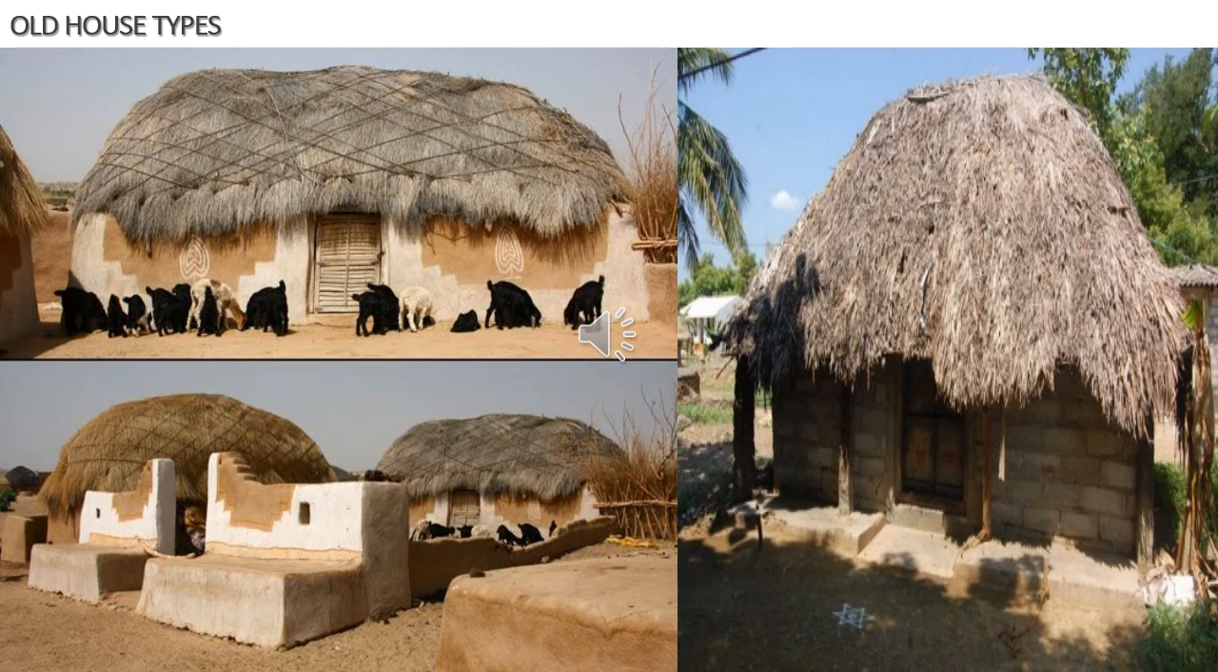Such old houses had wide verandas and open air circulation. The size of the house depended on the economic status of its inhabitants.